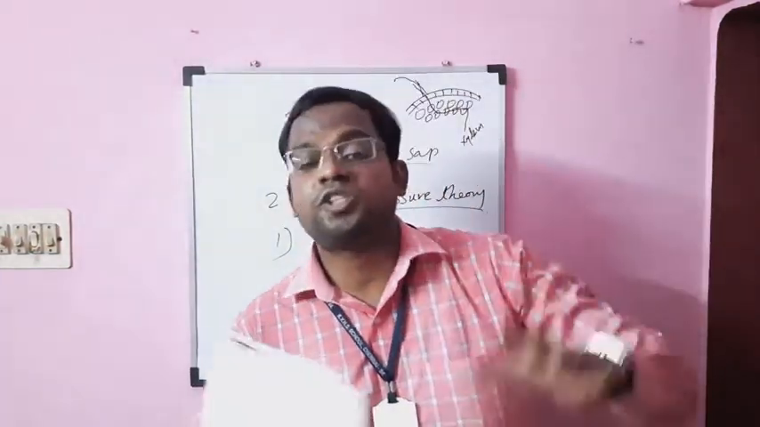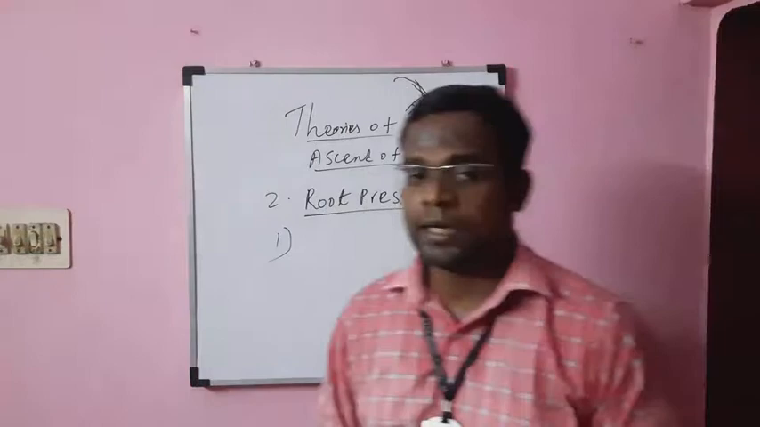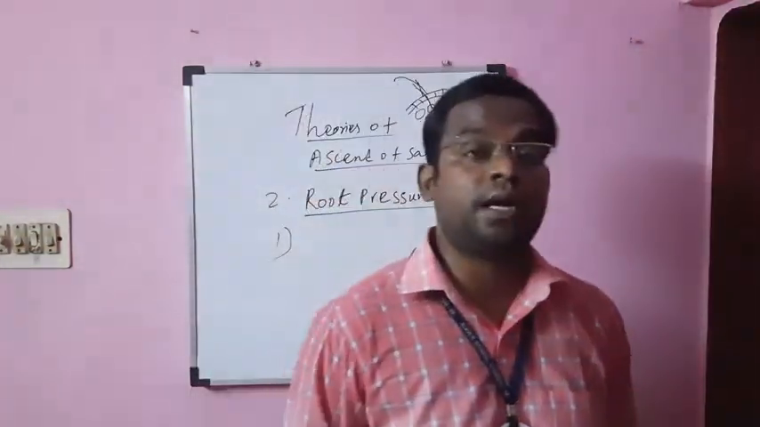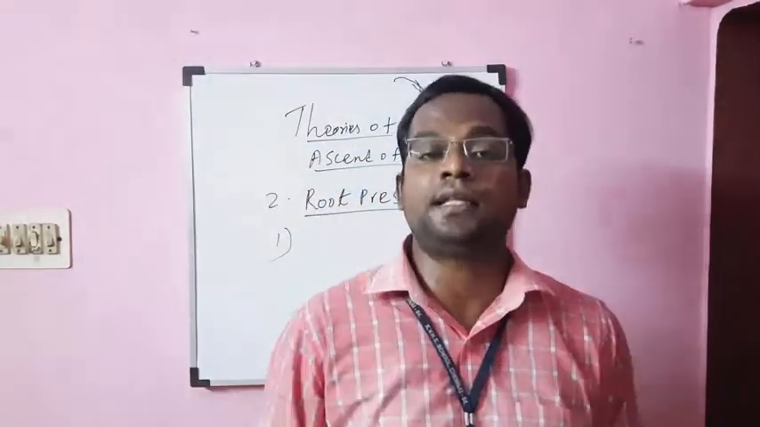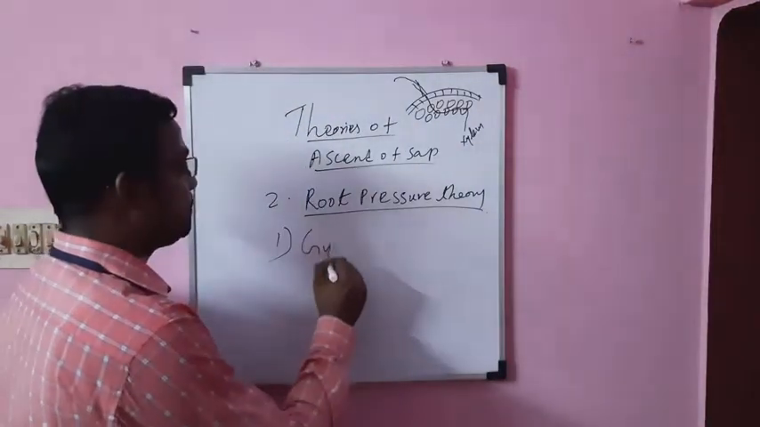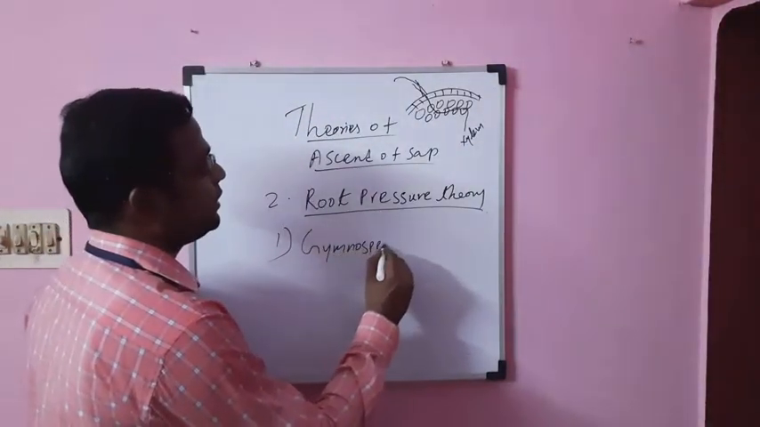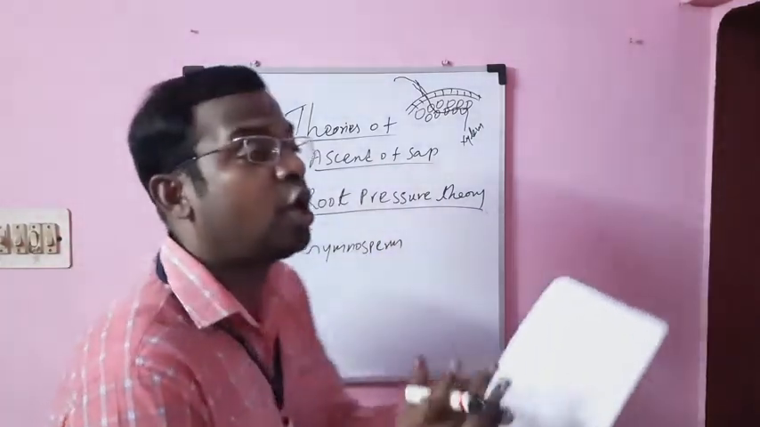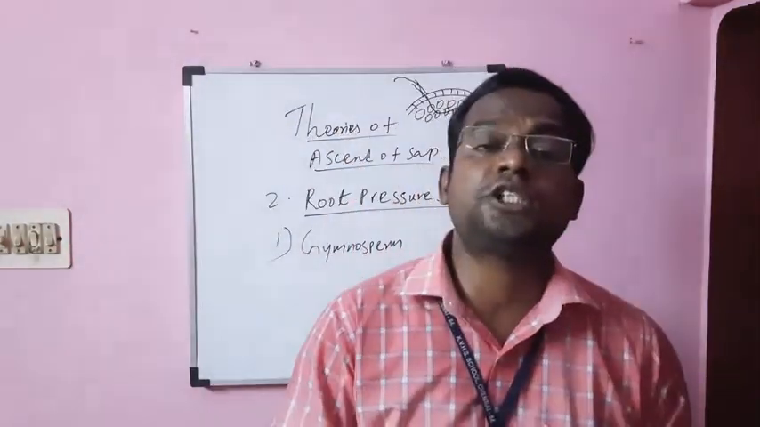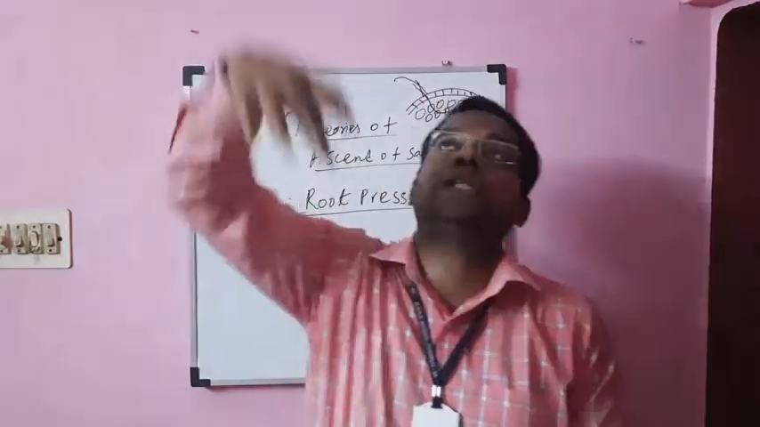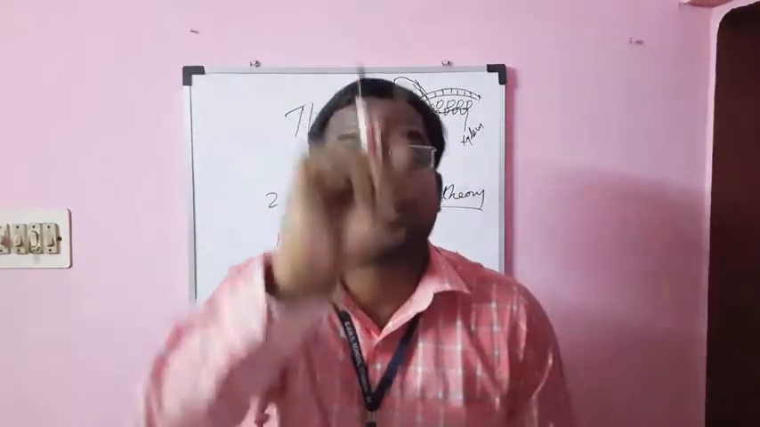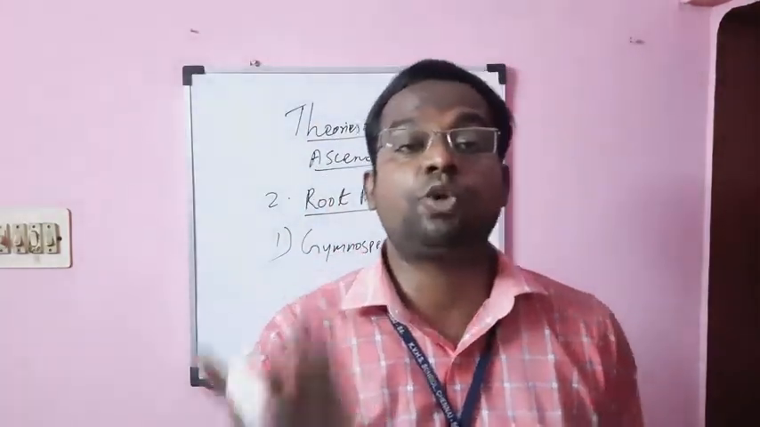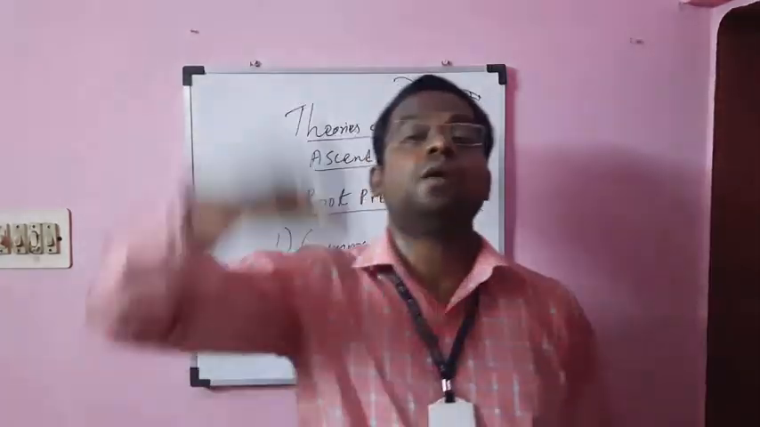What are the oppositions to the root pressure theory? Number one, in the case of gymnosperms, people found that root pressure is not found. There is no root pressure in gymnosperms. Even though there is no root pressure, how can the water move from the lower part to the topmost part of the plant? That is a question mark. It means root pressure is not required for the movement of water.